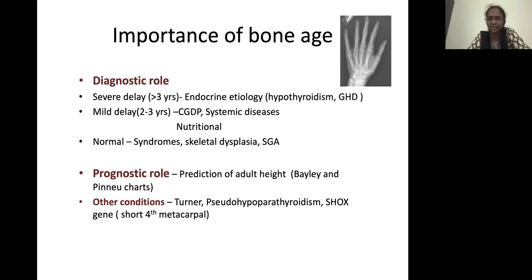Assessment of the bone age will also help to predict the adult height. We have to use other charts, not only the bone age charts, for prediction of the adult height. Other conditions like Turner syndrome and pseudohypoparathyroidism, as mentioned by Riaz sir, can be hinted at by just taking the X-ray and looking at the 4th and 5th metacarpals, which may be short. So we are taking the X-ray for some reason, and we can sometimes see a short metacarpal, which may give a clue to the diagnosis.